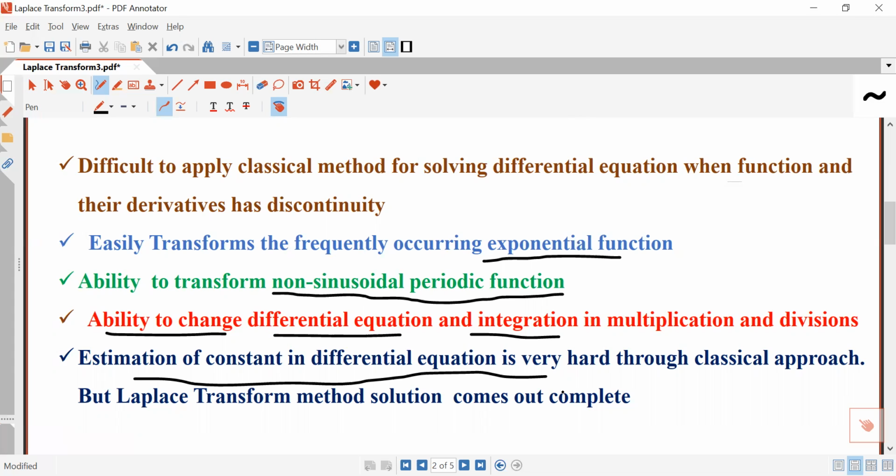So in conclusion, you cannot get the Fourier transform of all functions. So there is a need of a transform which is applicable for all functions. So these are the merits, and they represent the need of the Laplace transform.